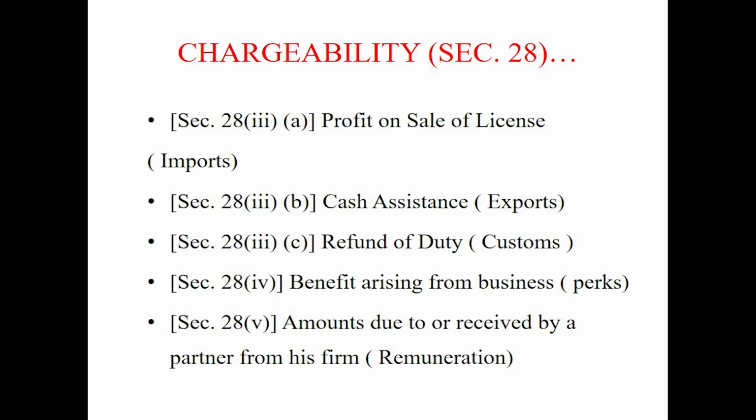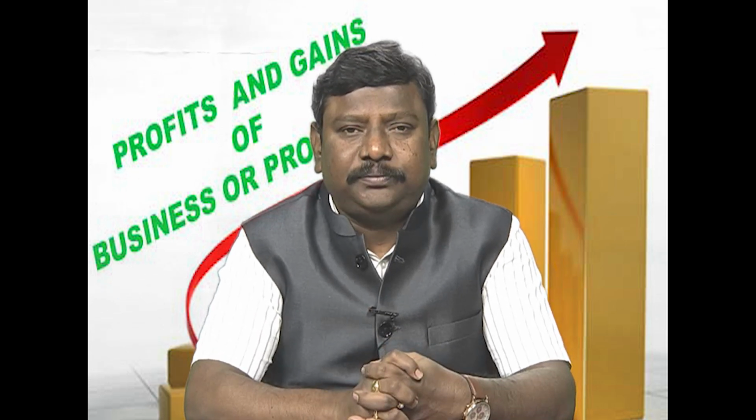Along with that, some self-explanatory things like profit on sale of license, cash assistance, refund of duty, benefit arising from business. What is the meaning of benefit arising from business? They are known as perquisites or perks. Those perquisites are taxable under income from business, as is the amount that is received by a partner by way of remuneration.